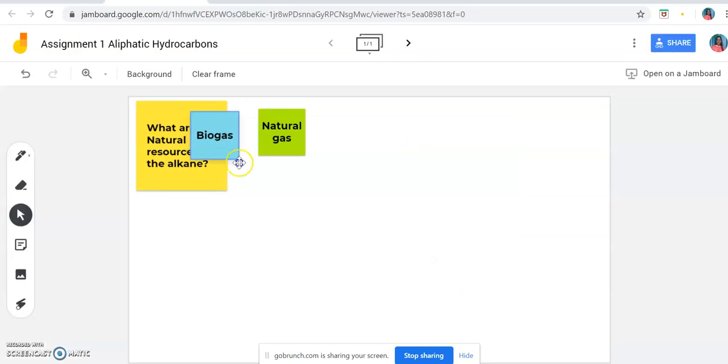So your answer will appear here in the form of a sticker. You are supposed to write one natural resource on the sticker and post it here. So this is your first assignment.